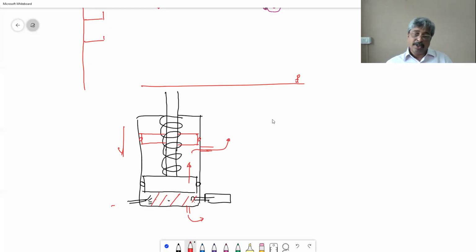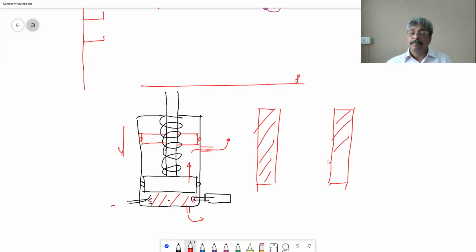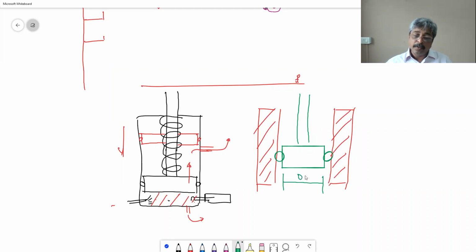Piston will move. Now the most important part in this assembly is this, which is called the cylinder, and this is called the piston. I'm just drawing it like that, but I hope you understand it. Now, the outer diameter of the piston, OD, and the inside diameter of the cylinder, ID.